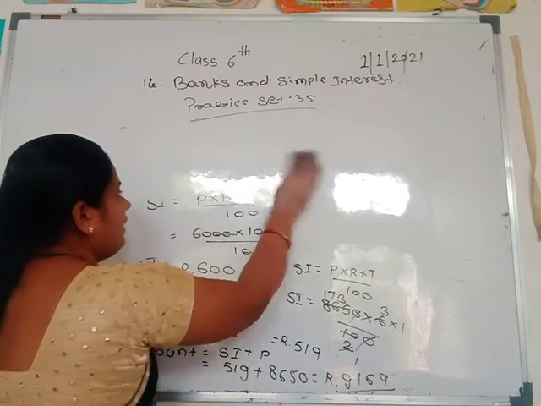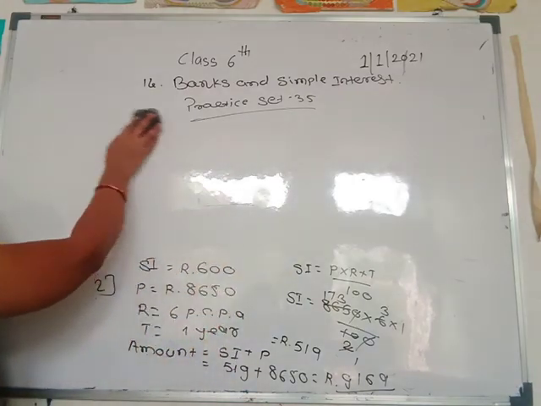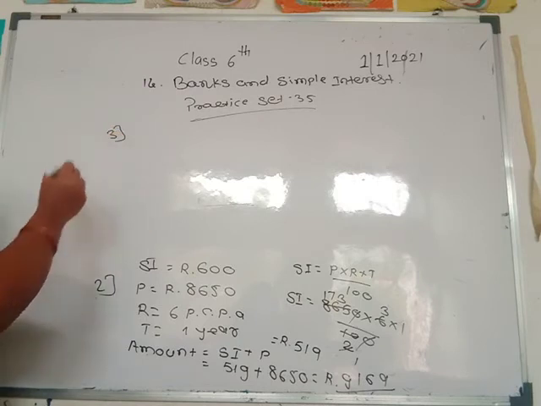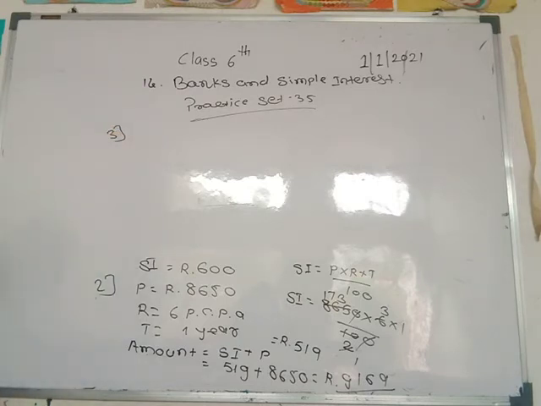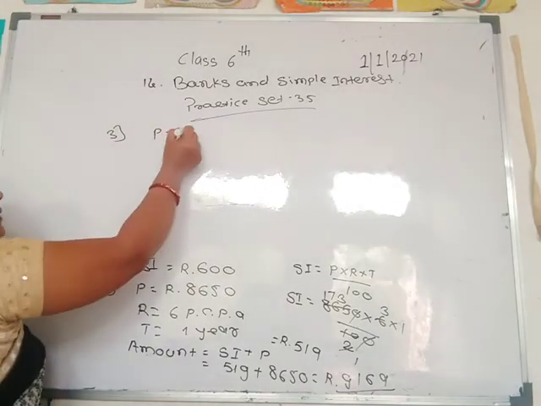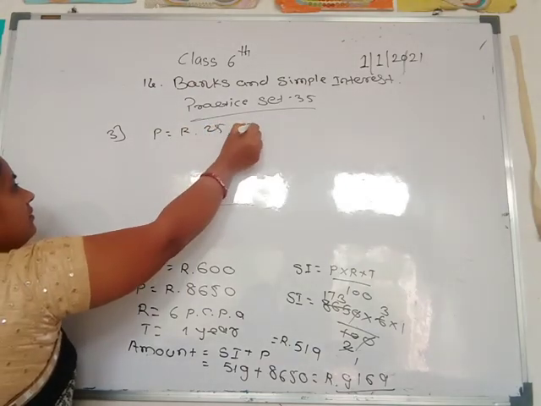See this third example. Ahmad Chacha borrowed rupees 25,000 at 12 PCPA for 1 year. What amount will he return to the bank at the end of the year? Here principal is given, rupees 25,000.